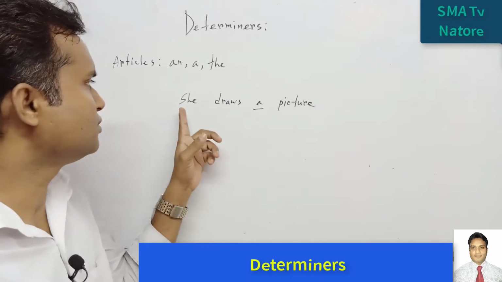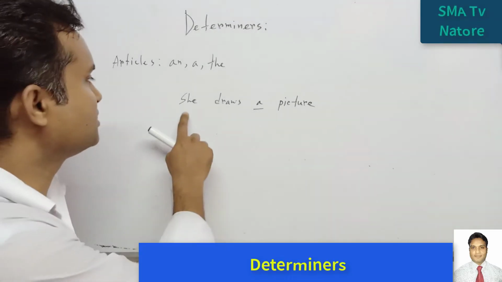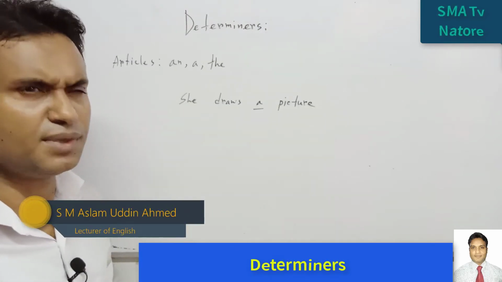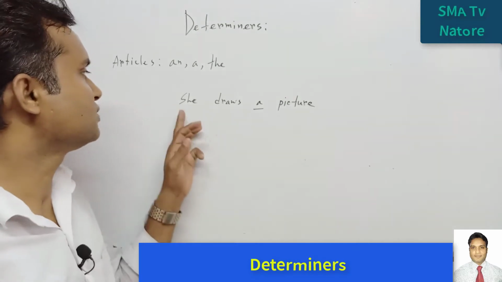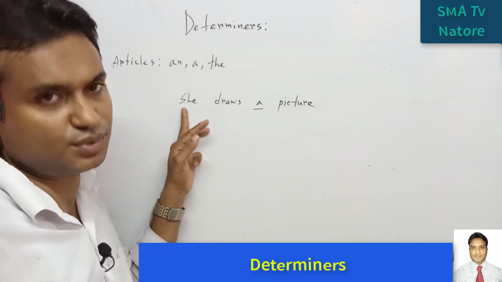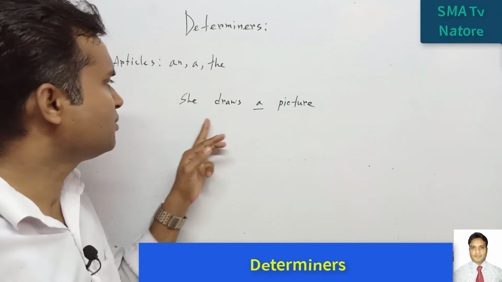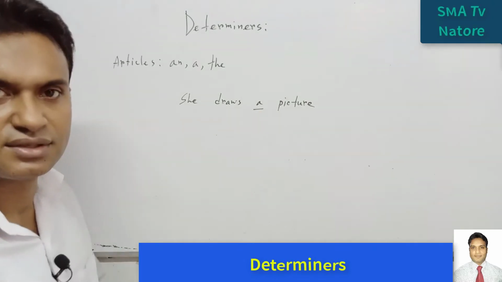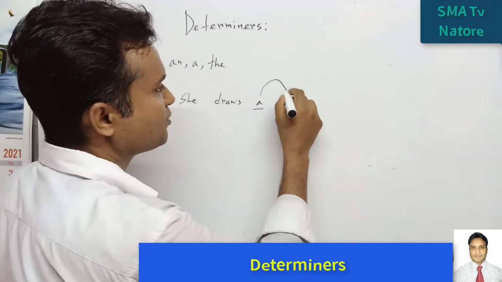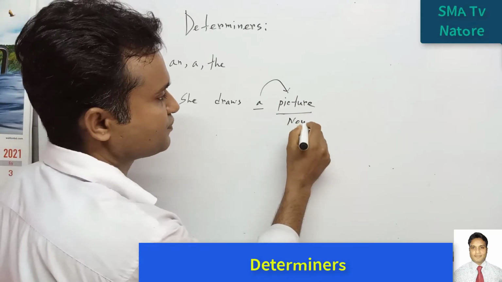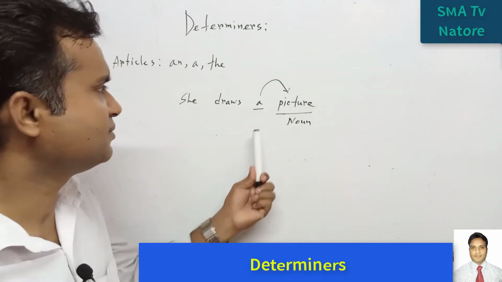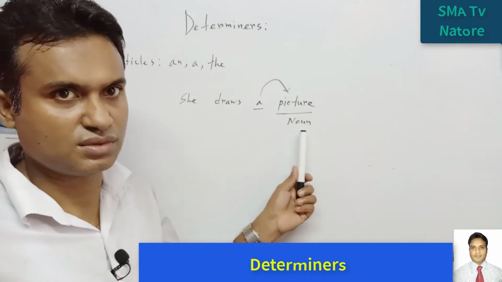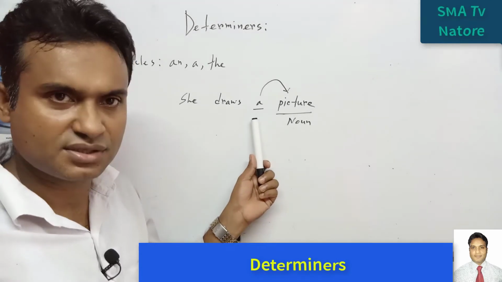Next one, the pronoun. We know that for a woman we use the pronoun she. For example, Mina. Generally you can say that, no problem. So for this Mina we can use this pronoun. But the verb is draws, because it is the action. But what is this part? This part modifies this word, which is the noun. So it is an adjective. Why? Because this is the number of a noun. How many pictures? One picture.